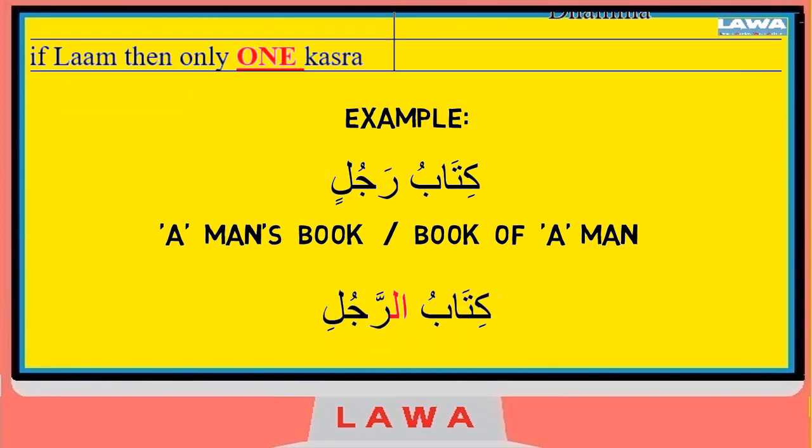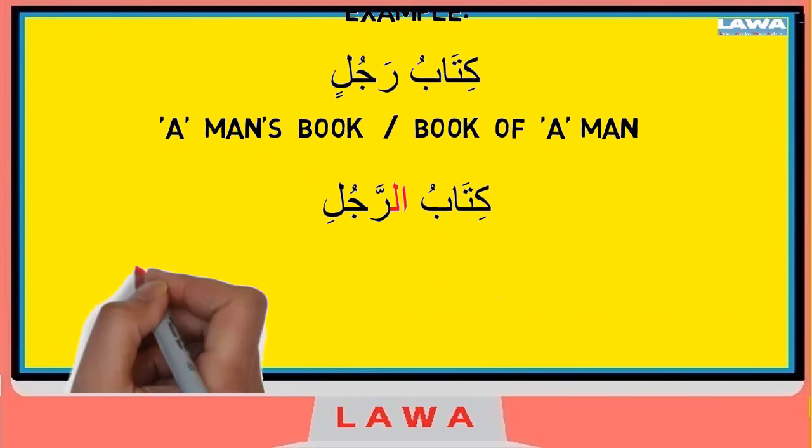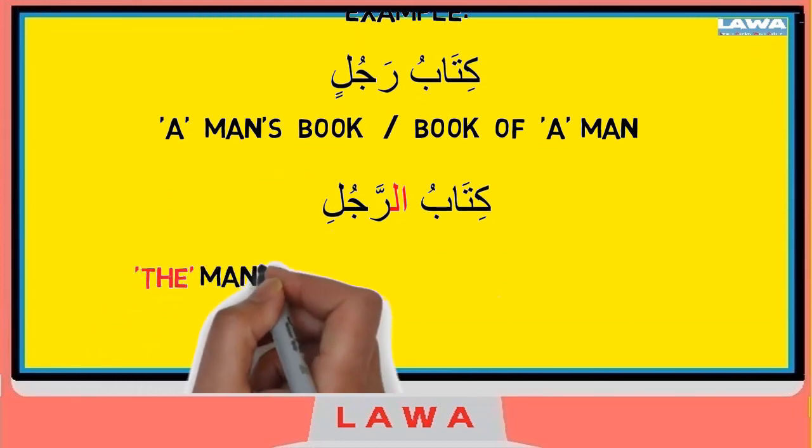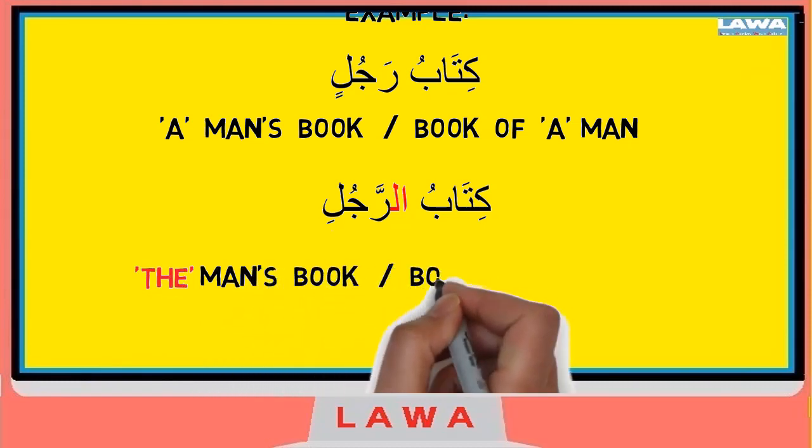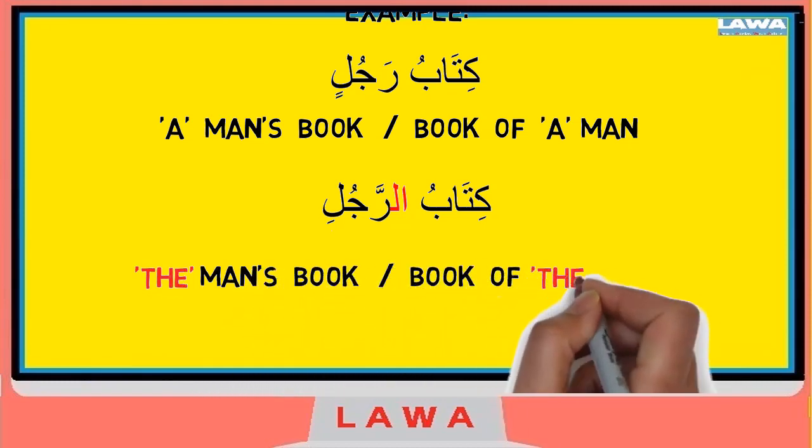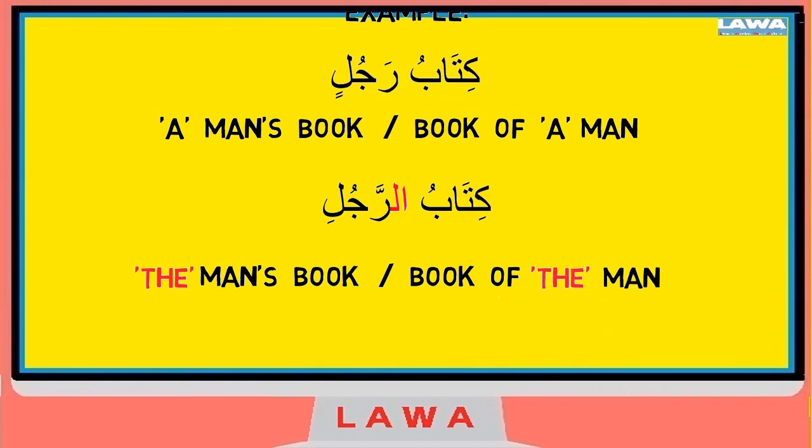But if I want to refer that book to not any old man, but somebody specific, a specific man, then I would say kitabu, and instead of saying rajulin, I would add alif lam and change it to ar-rajul. Not a man, the man. So it's not going to be book of a man, it's going to be book of the man.